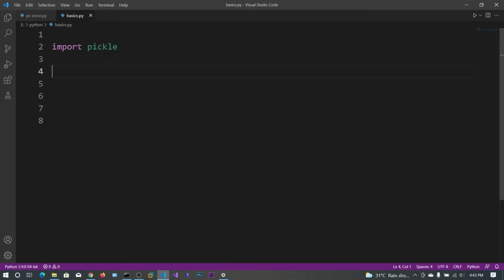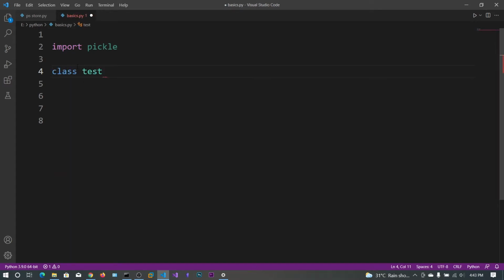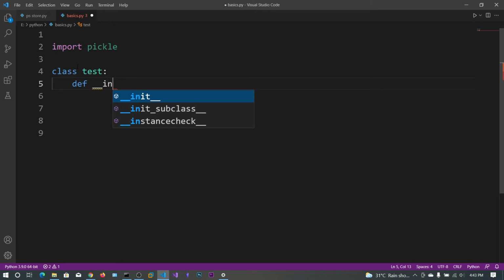So pickle can serialize most of the data like dictionaries, tuples, lists, JSON, etc. But it cannot serialize files. So let us see an example. Let's create the class, let's say Test. In this we have the constructor, underscore init.